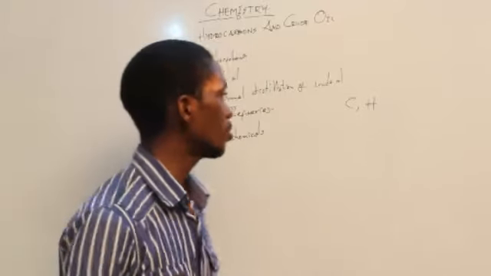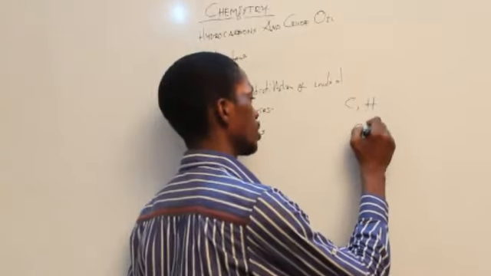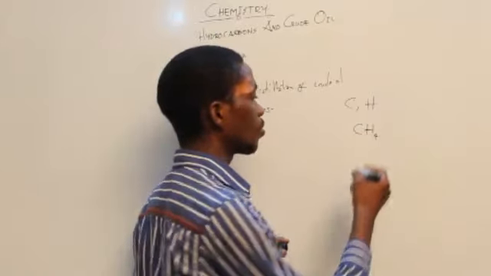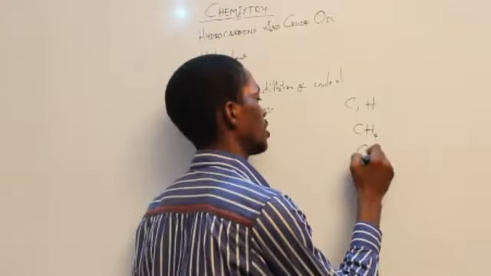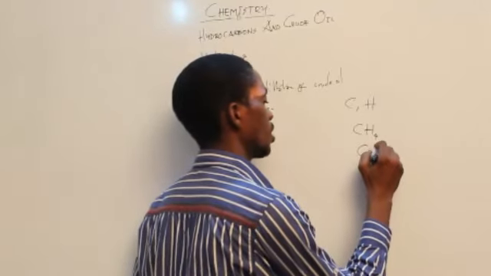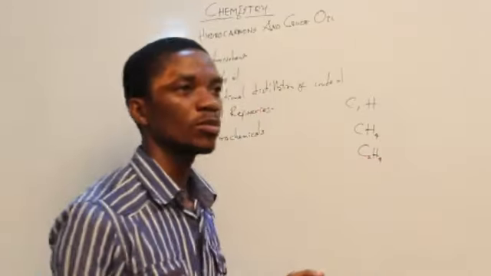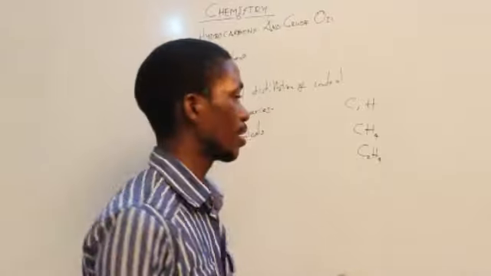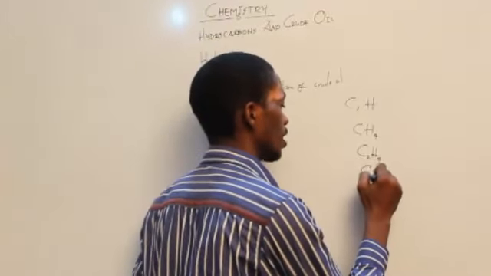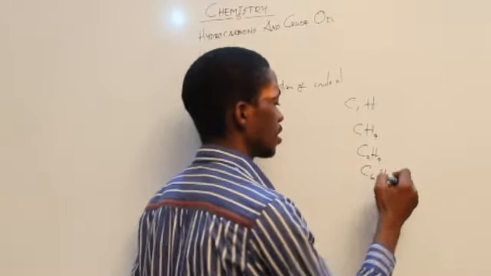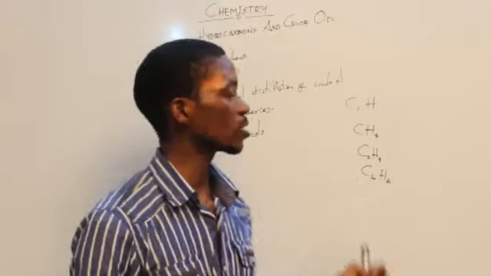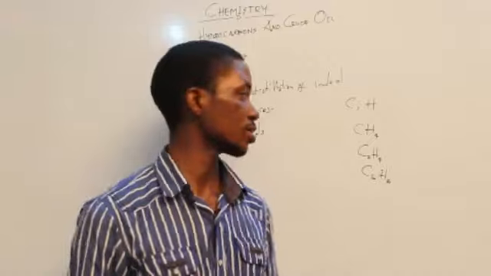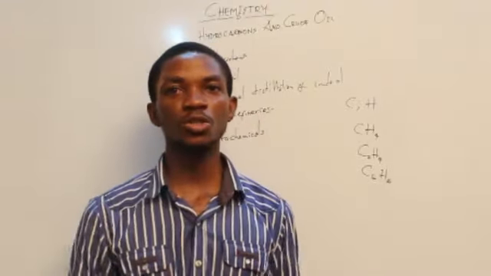So it might come in form of methane, which is CH4. It can come in form of ethene, which is C2H4, and it can come in form of benzene, which is C6H6. But today we'll not be looking so deep into all these complex structures and other substances, but we'll just look at the introduction to it.